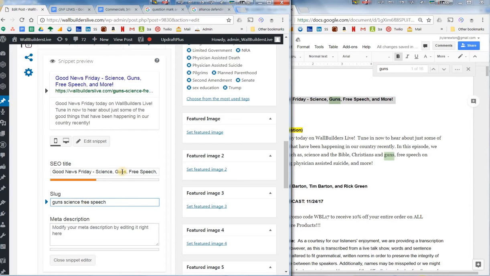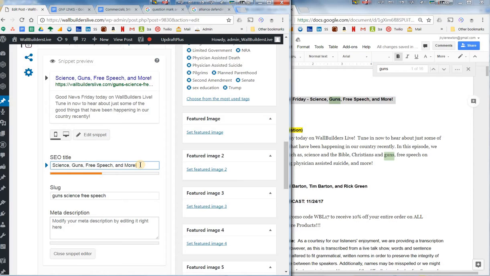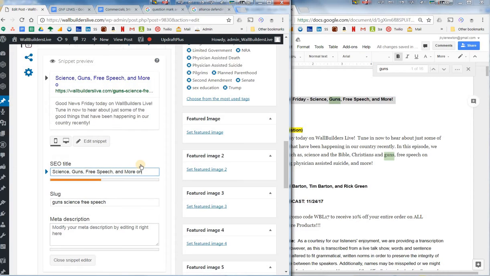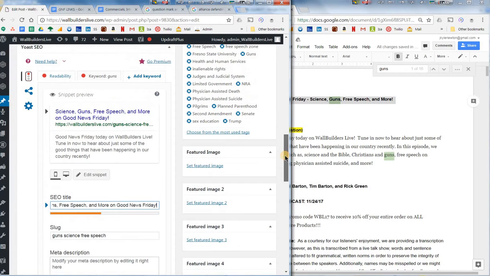And I will also, it just hit me, I remembered now, I'm going to take this and put it at the end of the, whoops, that didn't work. Try that again. Alright, I'm going to take that and put that at the end, on Good News Friday, because our little Yoast SEO calculator, this little guy right here, whatever their algorithm is, they like your keyword to be the very first thing in the title as well.